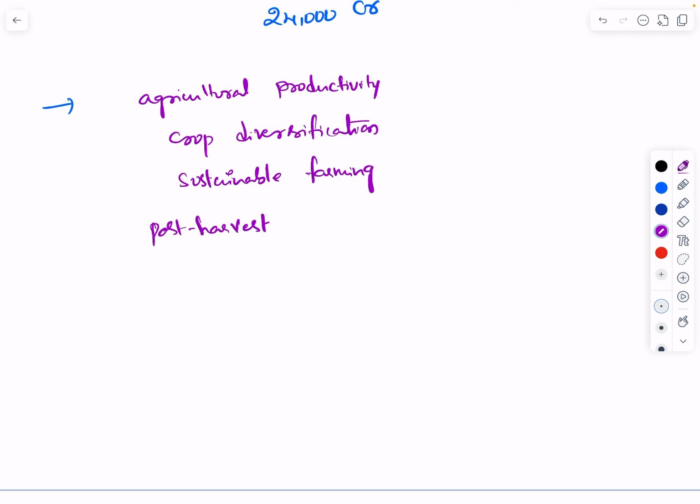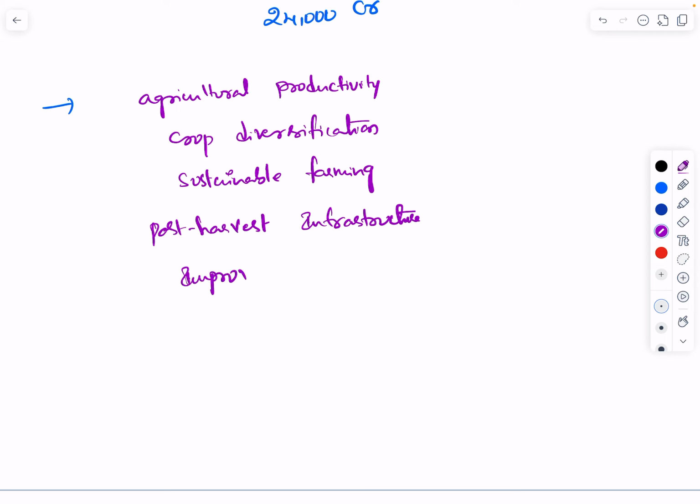It might be floods, it might be that there is no proper market, and there is no infrastructure to store the crop that has been produced. There are so many other reasons also.